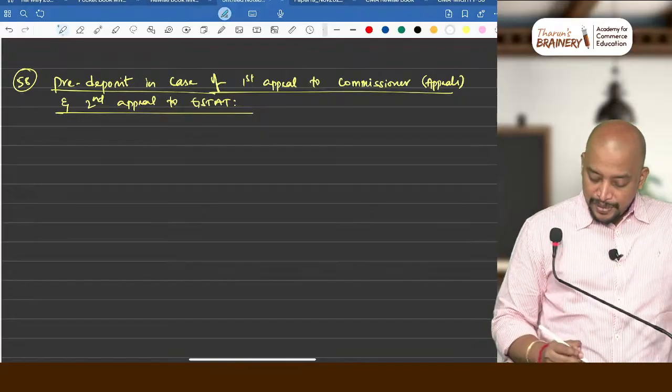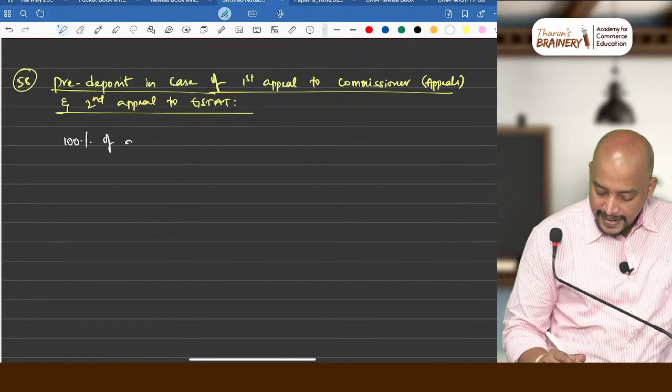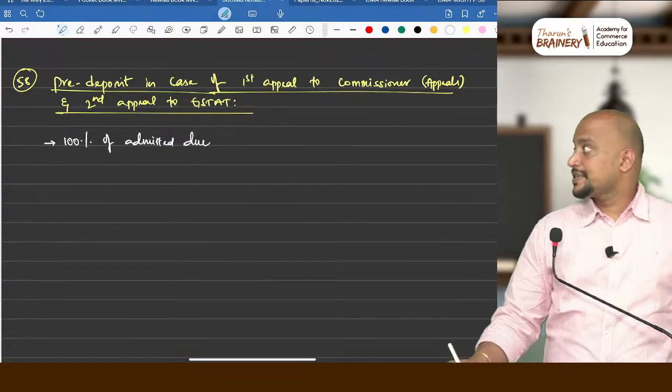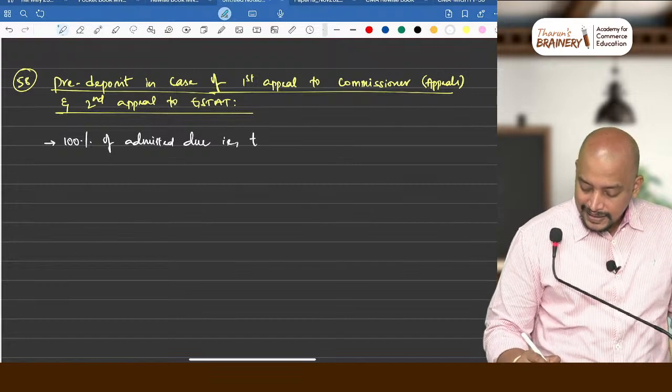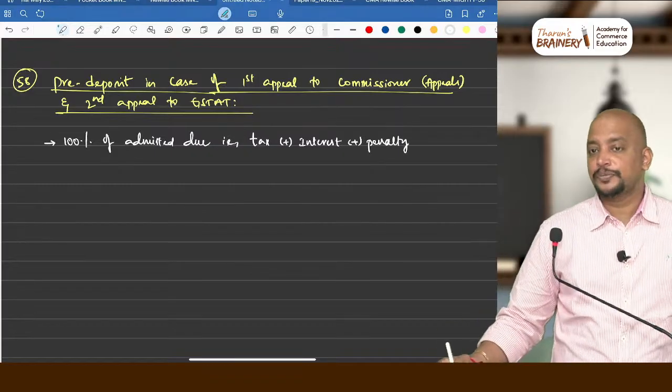What is the pre-deposit? 100% of admitted due. This is always payable. 100% of admitted due. What is admitted due? That is tax plus interest plus penalty. TIP, tax, interest, penalty, that you have to pay anyhow.